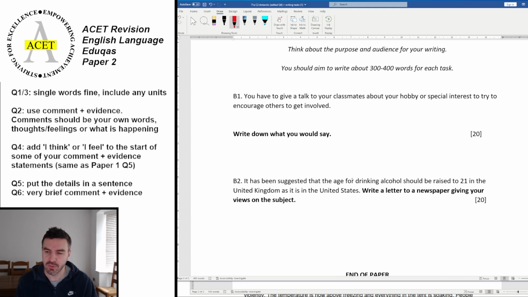And the second one, write a letter to your newspaper giving your views about raising the age for drinking alcohol to 21. Okay, so that would be a formal letter, introduction, dear editor or dear sir or madam, introduction, 4 paragraphs with different ideas in, conclusion, and sign off with yours faithfully at the end. You don't need an address for that one. Okay, so have a go at those and feel free to bring those back into school and show your teacher to get a little bit of feedback on them.